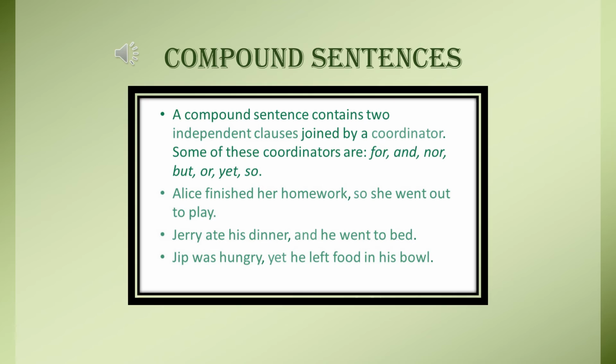For example, it says, Alice finished her homework, so she went out to play. Now we can see two sentences here. Number one, Alice finished her homework, full stop. The second sentence is, she went out to play. What we have done is we have used a conjunction, so, to join the sentences, and therefore it becomes a compound sentence.